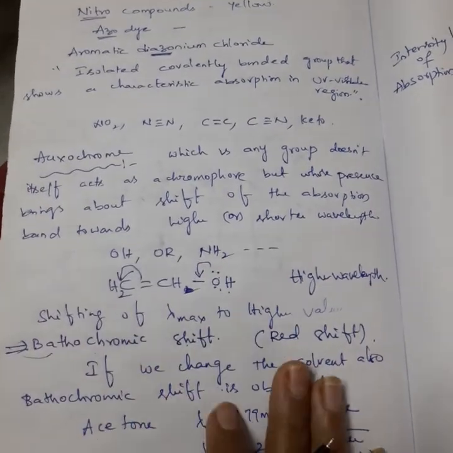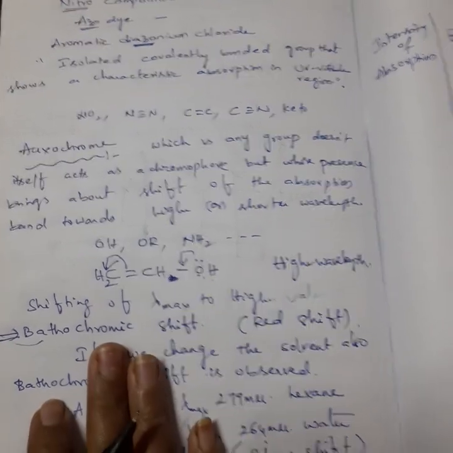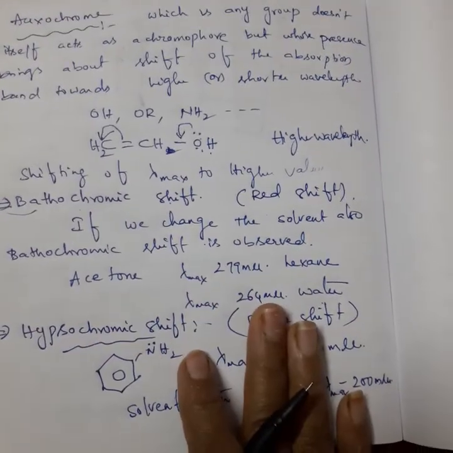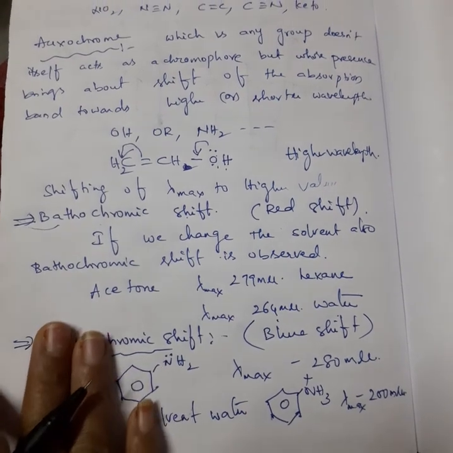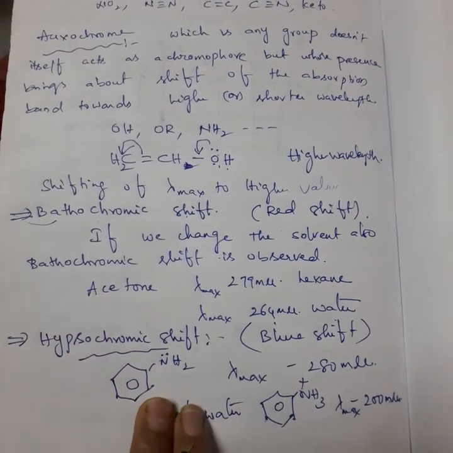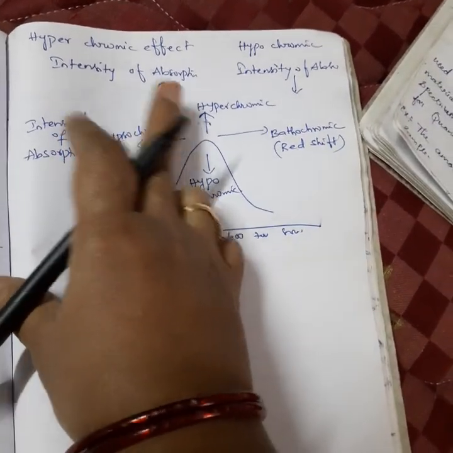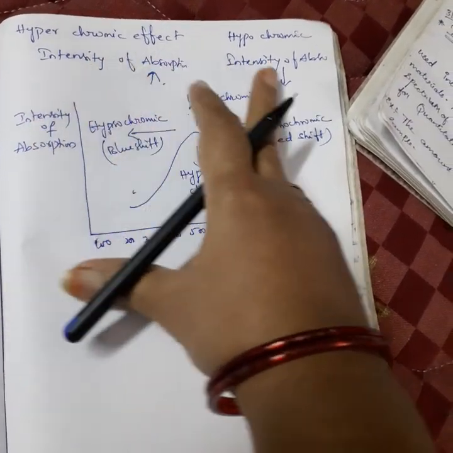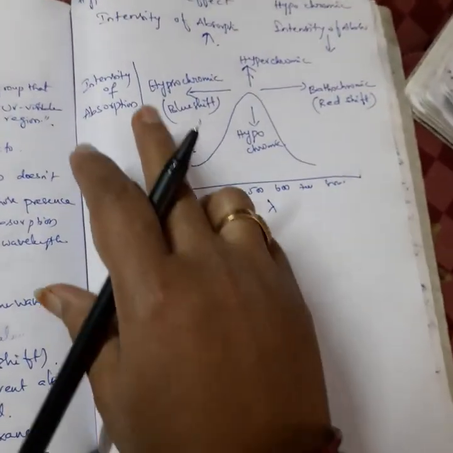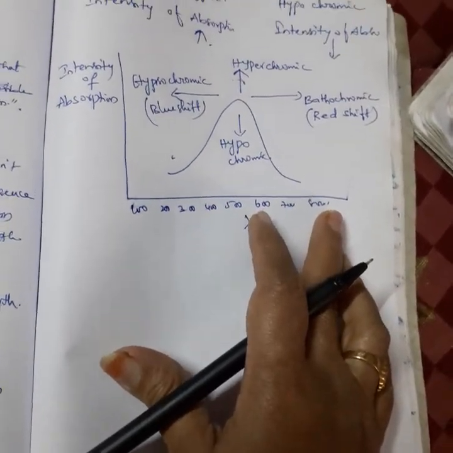If it shifts towards higher wavelengths, we call it bathochromic shift. If the shift takes place from right to left, that is blue shift, we call it hypsochromic shift. In terms of intensity of absorption, we call them hyperchromic and hypochromic. Everything we discussed up to here, we just simply represented with a graph.